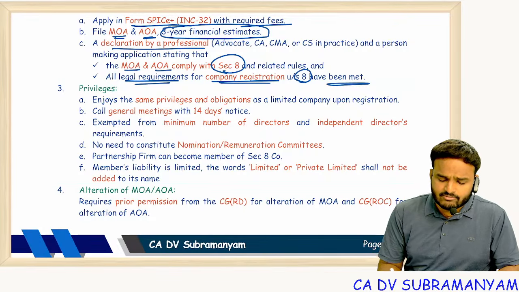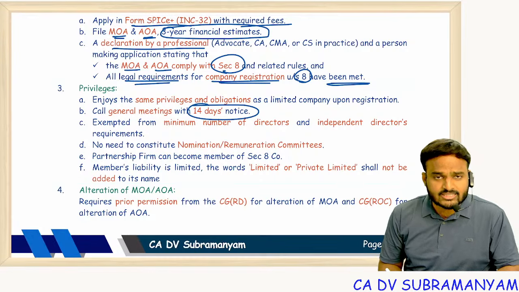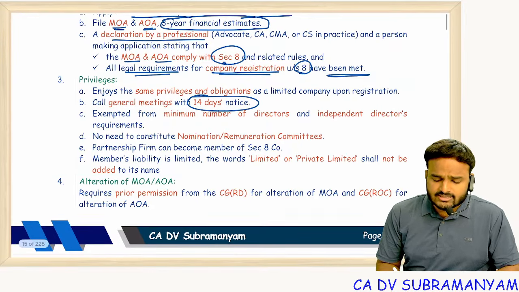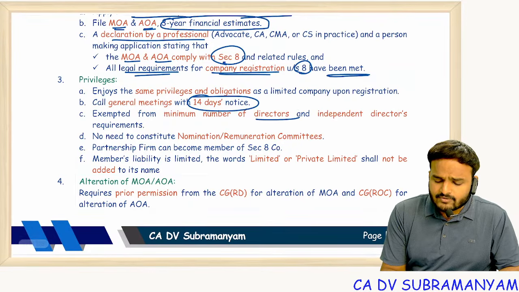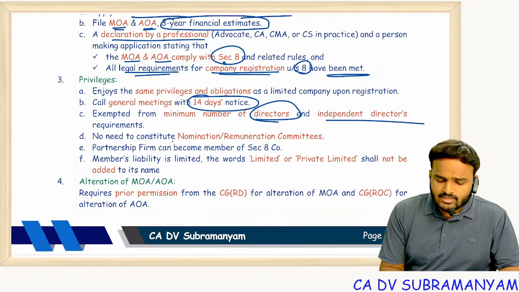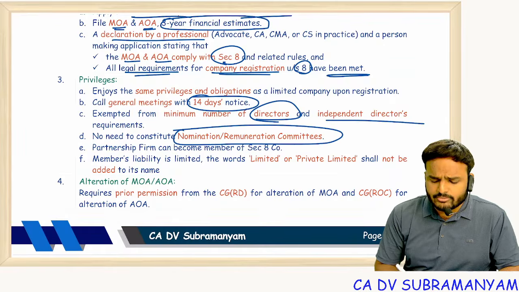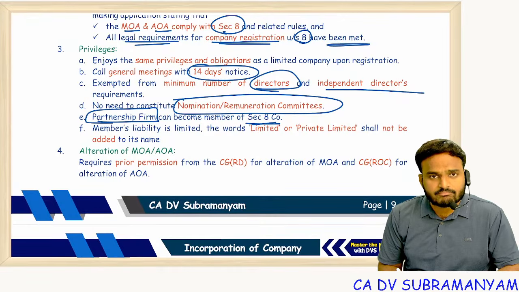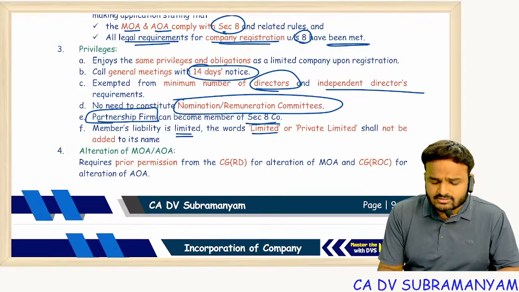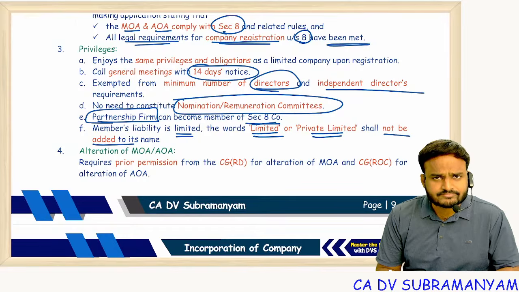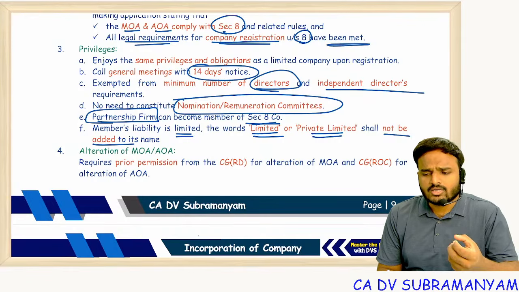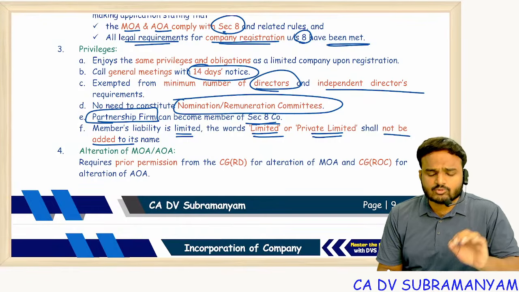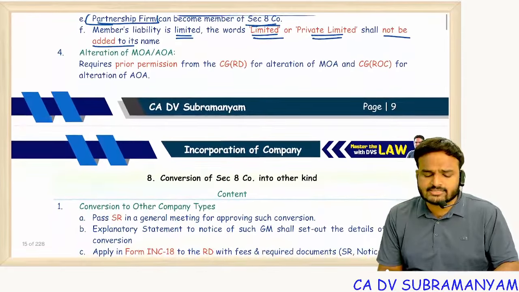Apart from these privileges, a general meeting can be called by giving just 14 days notice, and this company is exempted from the compliance of directors requirements. No need to constitute NRC, Nomination and Remuneration Committee. Even a partnership firm can become member of a Section 8 company. Members' liability is limited, and the words limited or private limited are not required. Section 8 companies are exempted from using the words limited or private limited in their name clause.